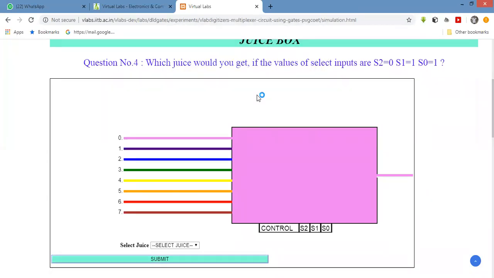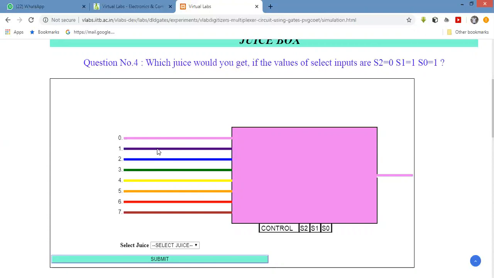Next, fourth question here. Which juice would you get if the values of select inputs are 0, 1, 1? If select lines are 0, 0, 0, it is a 0.